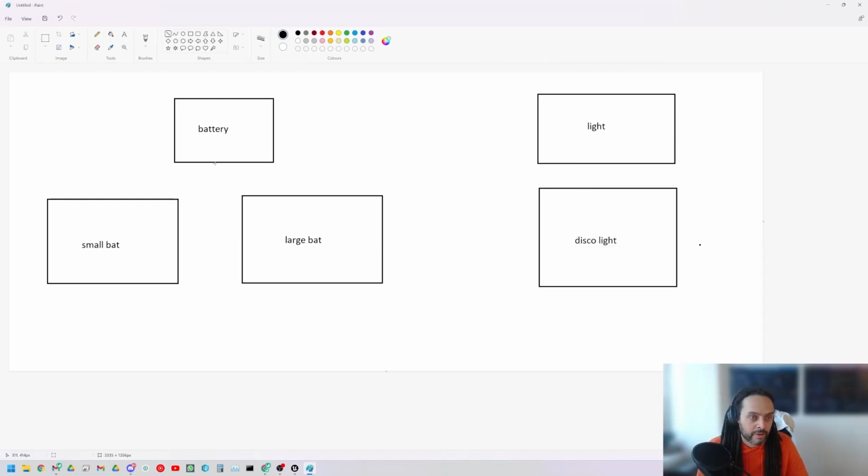Okay, so how the inheritance is working here is the small battery is also a battery. The large battery is also a battery, but they are not the same thing together. So a large battery is not a small battery. So an inheritance is a chain of parents and children. This light is a light. The disco light is a disco light, but it's also a light. So a light and a battery are not the same thing, and these children are not the same things either. But these two children on the left do inherit from that battery.